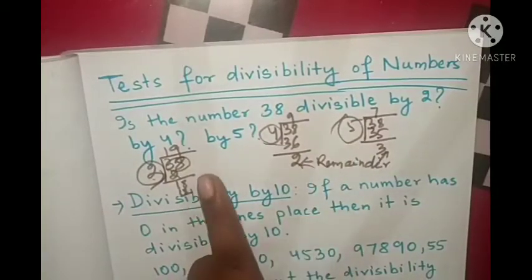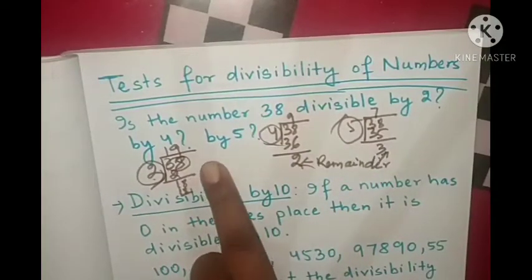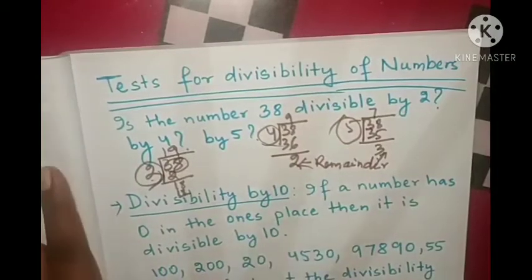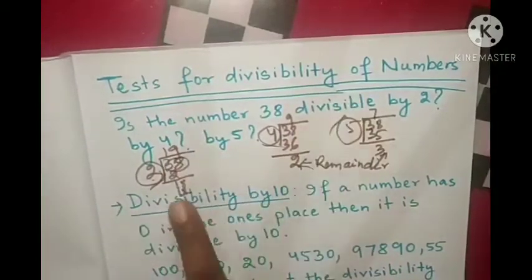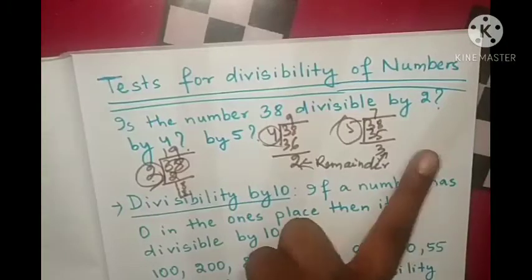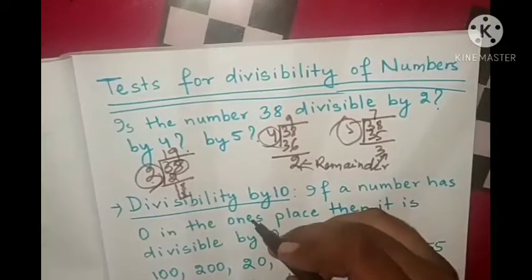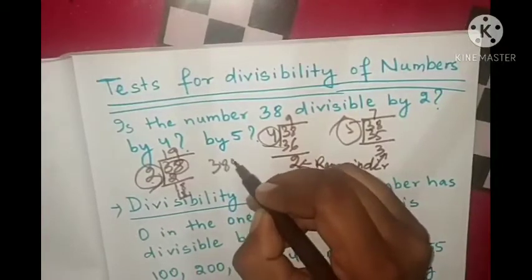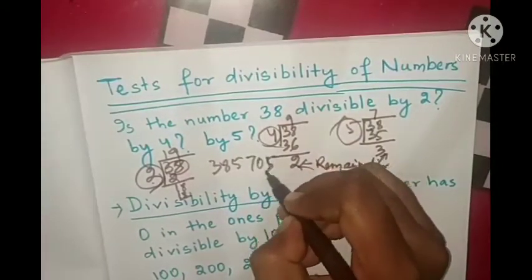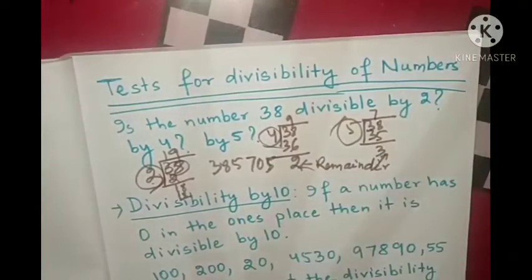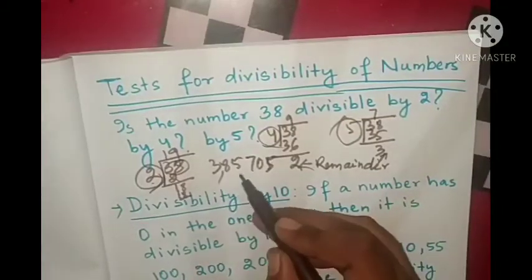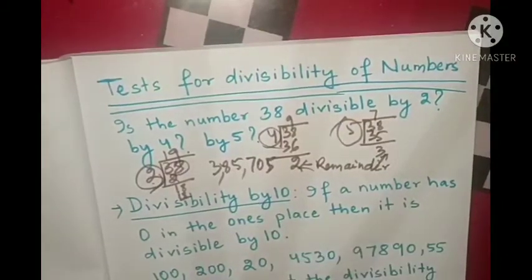So here how have we checked? We have checked by dividing. But we cannot check like this for bigger numbers, like 385705, that is 3,85,705.